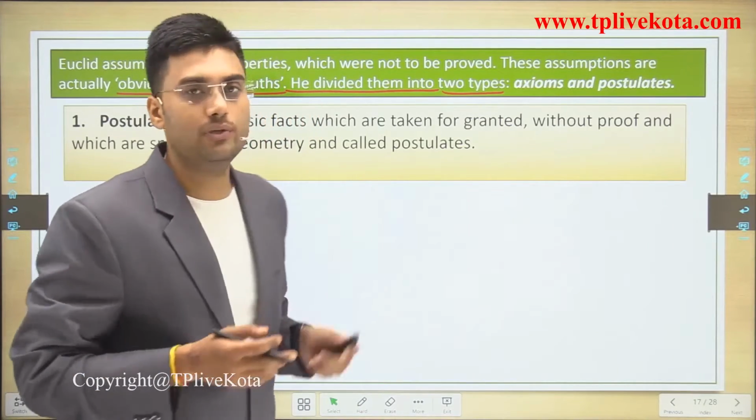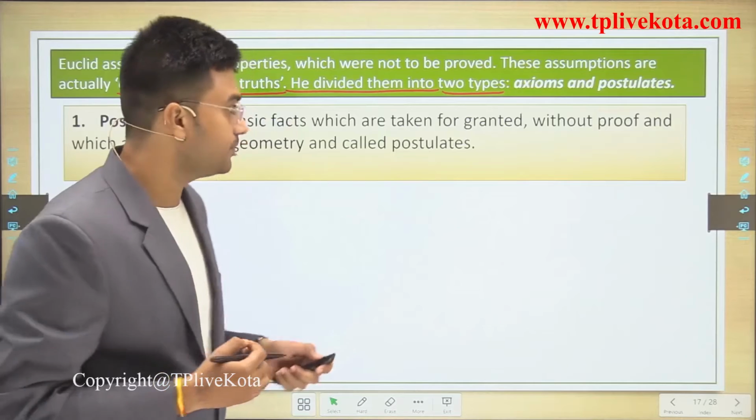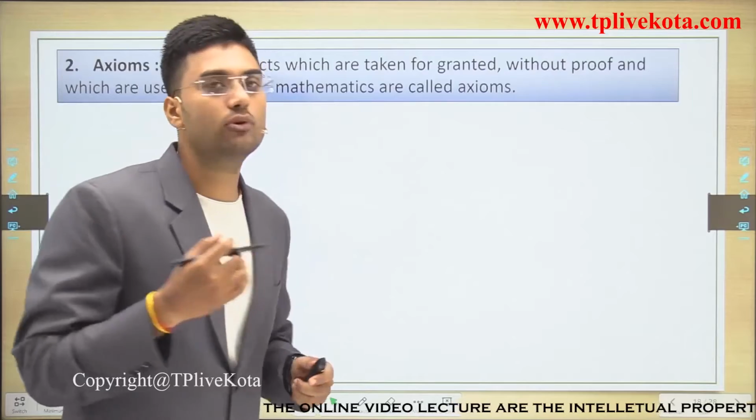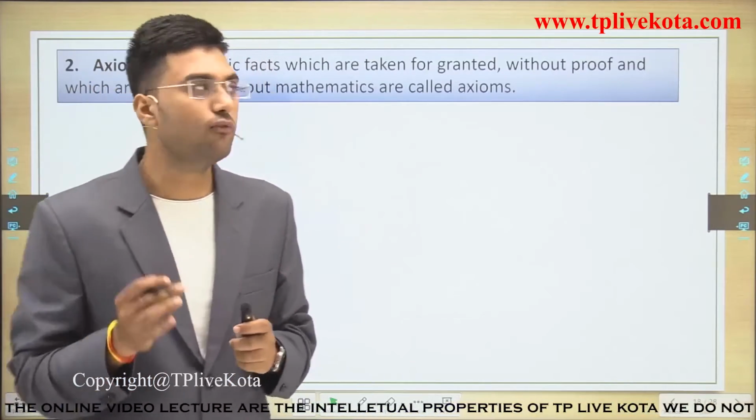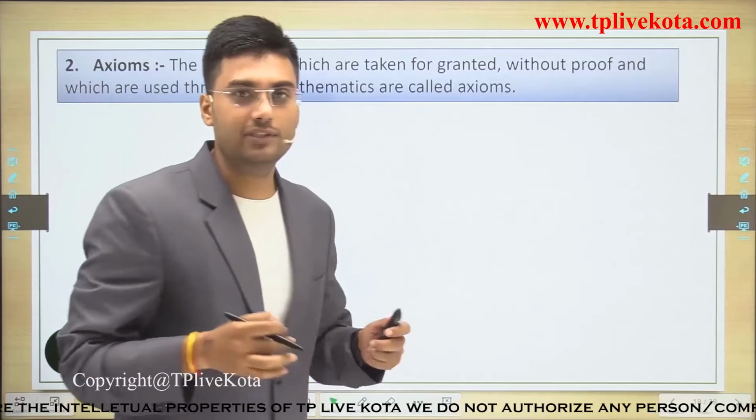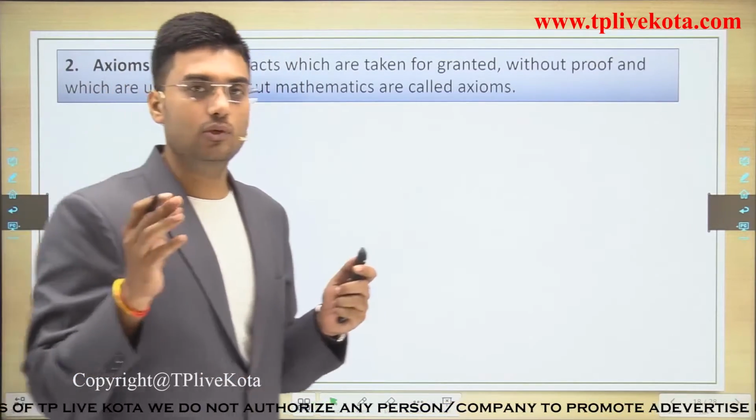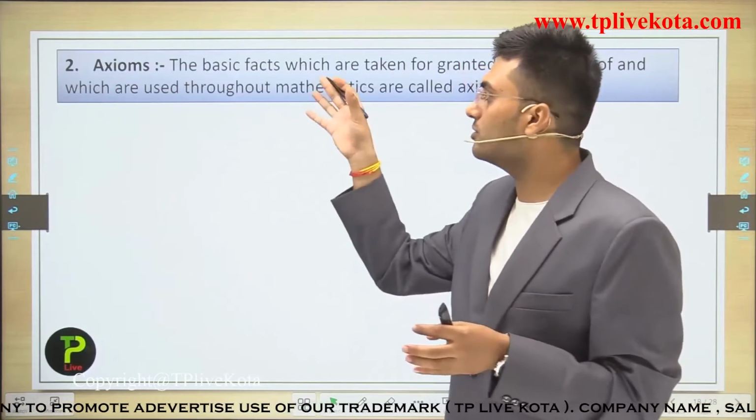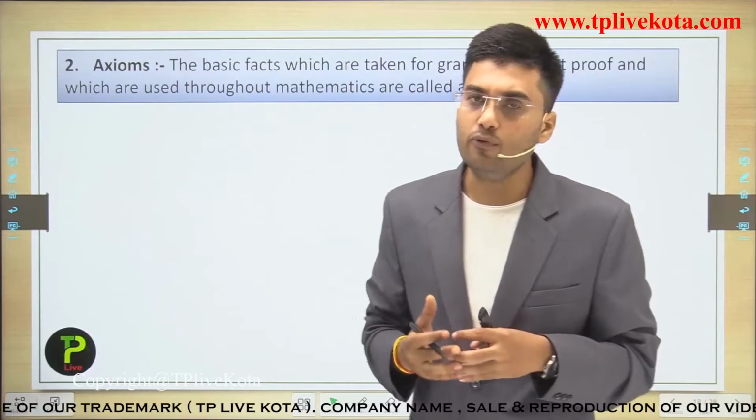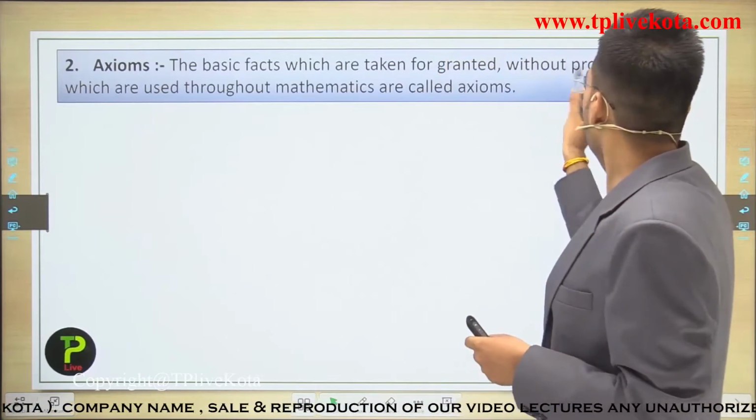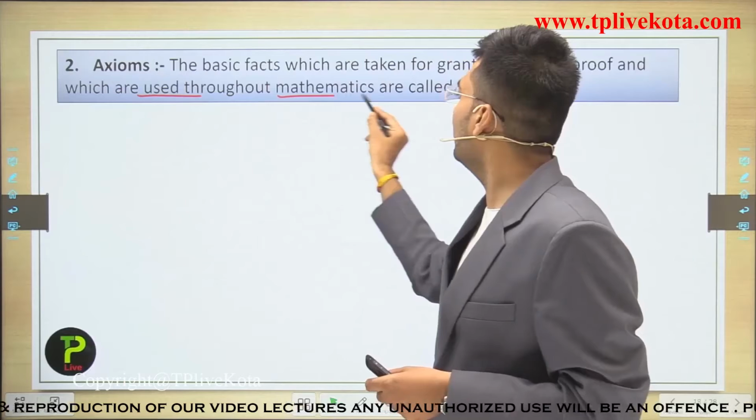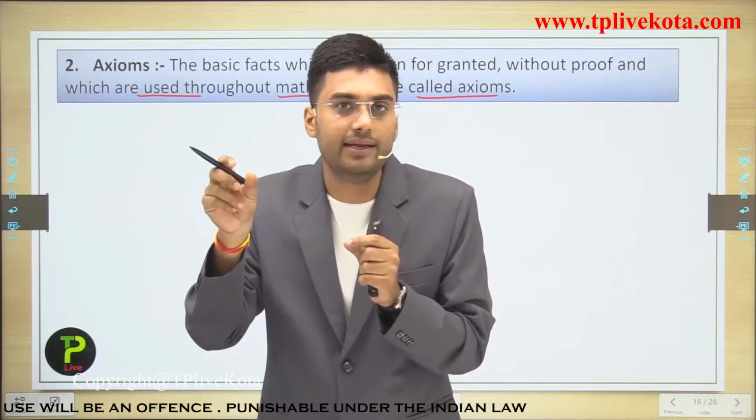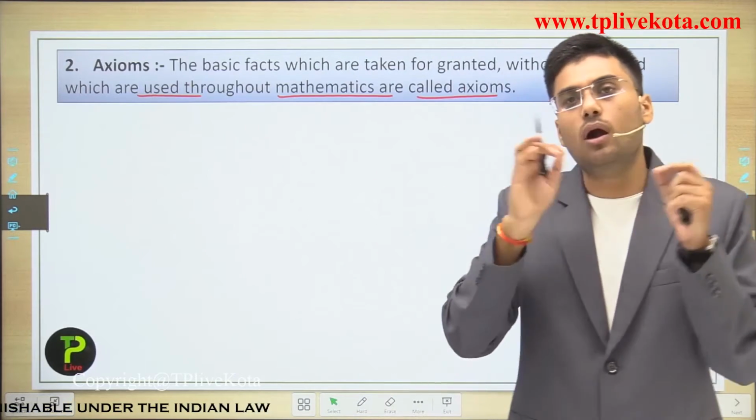After the postulates, the next is axioms. Axioms are the basic facts which are taken for granted without proof. Axioms are similar to postulates, because these are also facts taken for granted without proof, but the difference is that postulates are used basically in geometry, and axioms are used throughout mathematics.